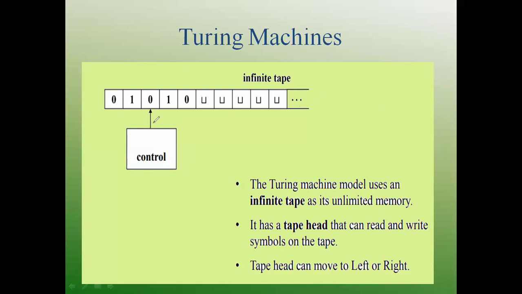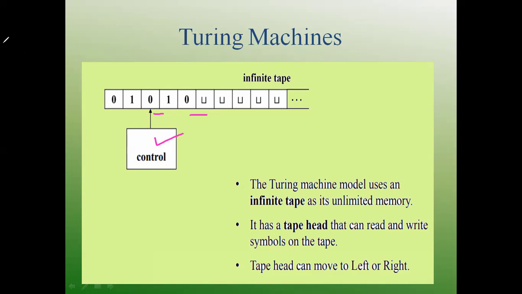This is your head. The tape head is positioned on the symbol where the current controller is present, and the tape head can move one step, either left or right, depending on the kind of computation we have. Then we have the input symbols. As I told you, this is an infinite sequence.